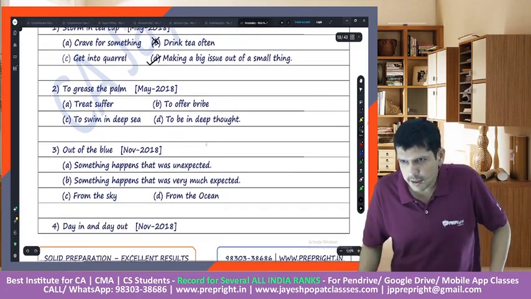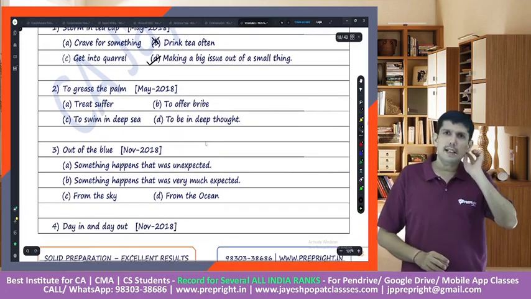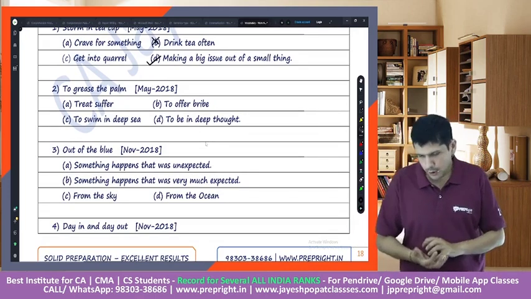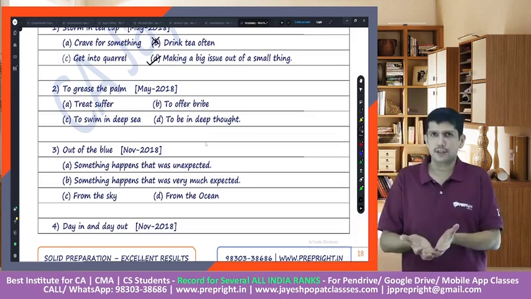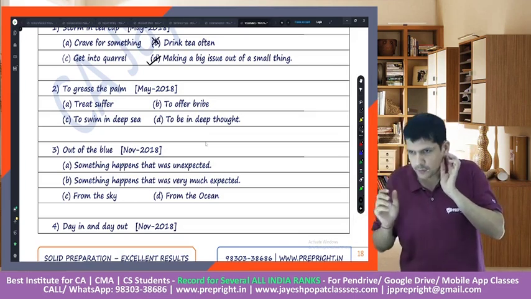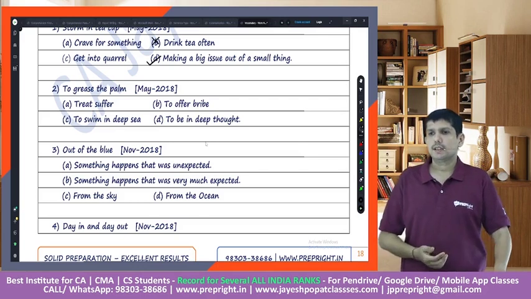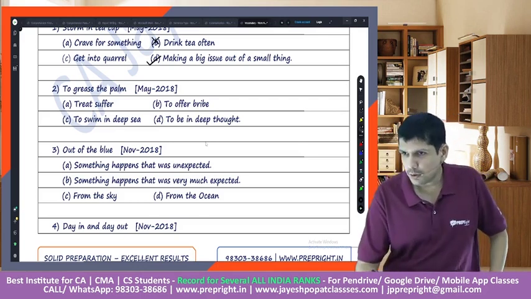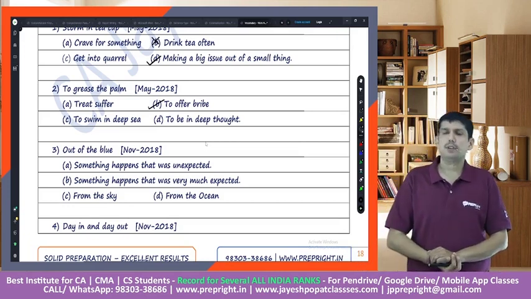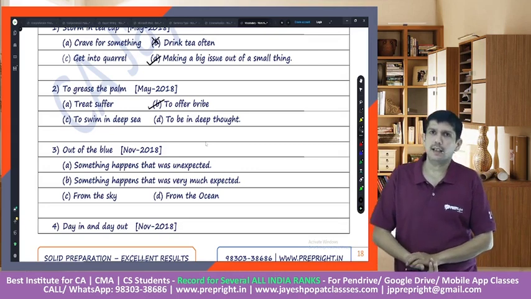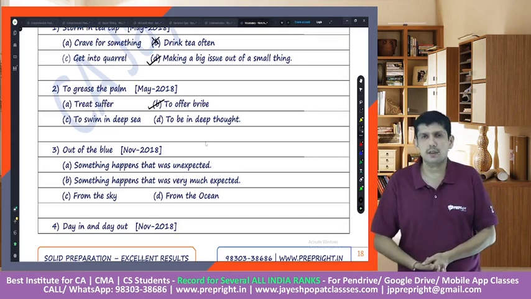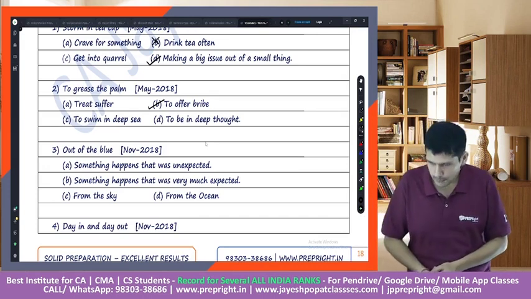Then, to grease the palm. If you want to get your work done in a particular government department, you should grease the palm of that officer. What does that mean? What are your answers? Quickly put in your answers. This means to bribe somebody, to offer a bribe to somebody. अगर काम निकलवाना है तो थोड़ा आगे पीछे तो करना पड़ेगा ना. So to grease the palm of a particular person means to bribe that person.